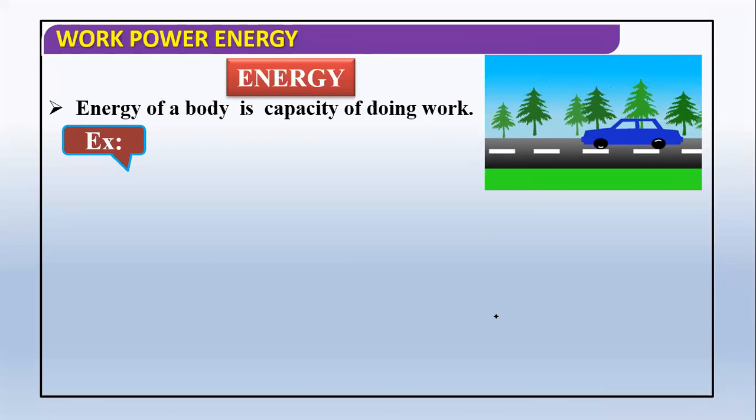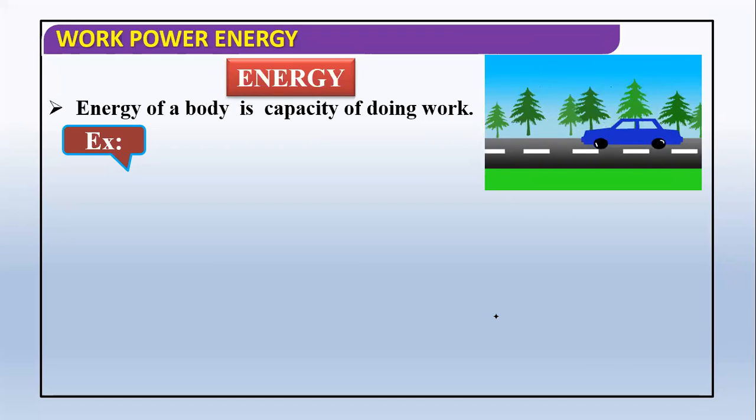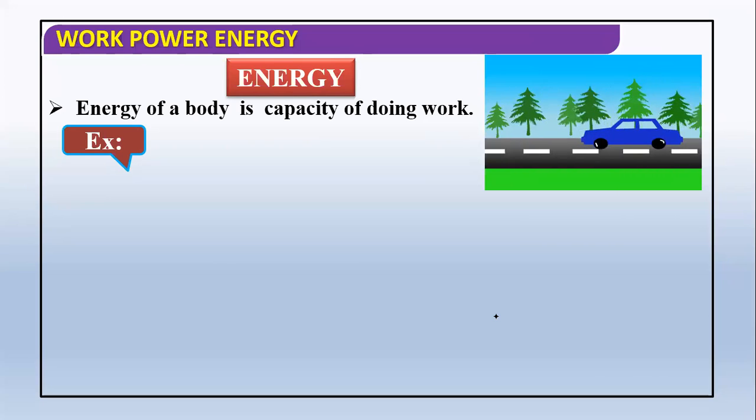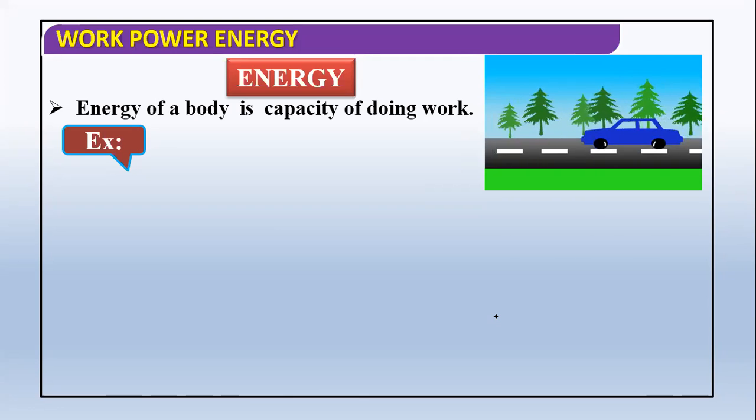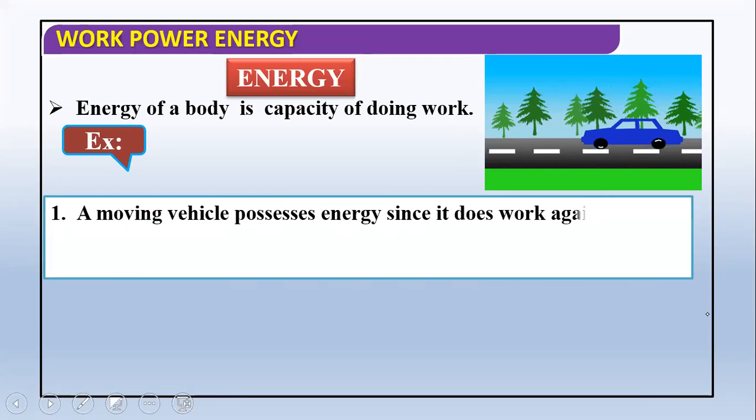If you see a moving car, it is having kinetic energy. Why do we say that? Suppose you stop the engine and let the car go on by itself. It can still do some work against the air drag and the friction. Or if something comes in front of the car, it will push that object. So it has the capacity to do work. That's why we say that it is having kinetic energy.